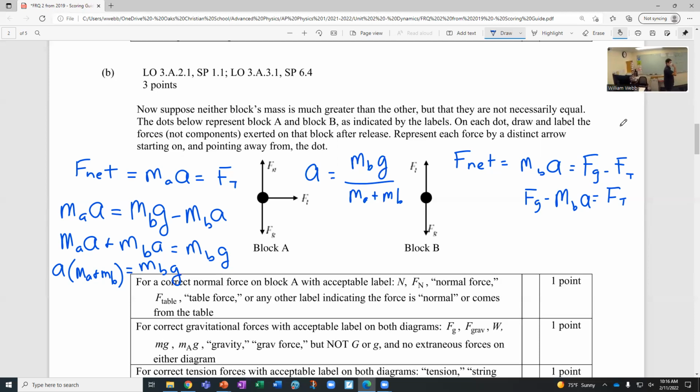Okay, so that's the steps they're expecting, something along those lines. It wouldn't have to be exactly that, but it needs to be in terms of MA and MB and constants. So G is a constant, which is acceptable. So that's where they came up with the answer using the first sort of processing.